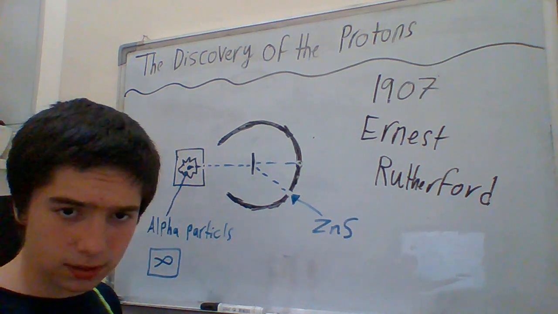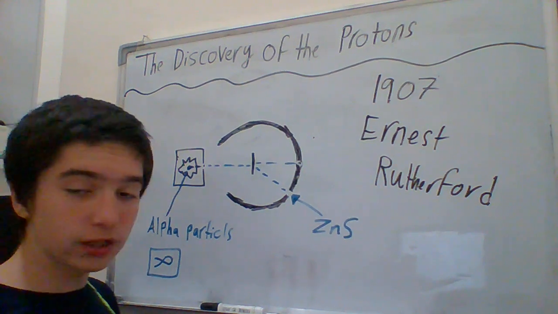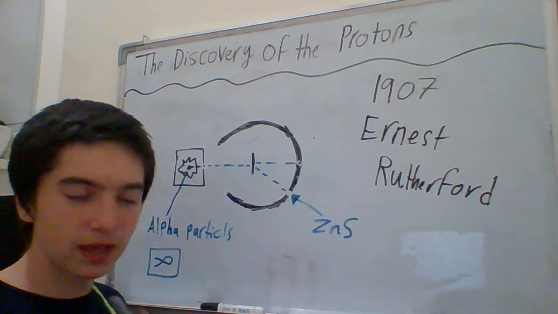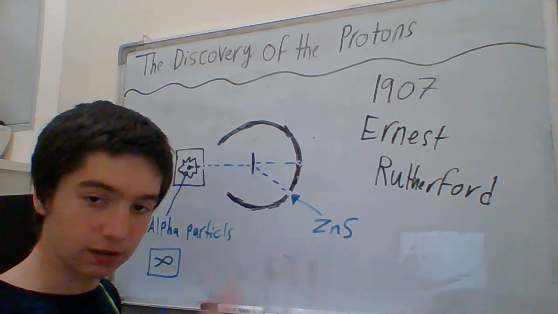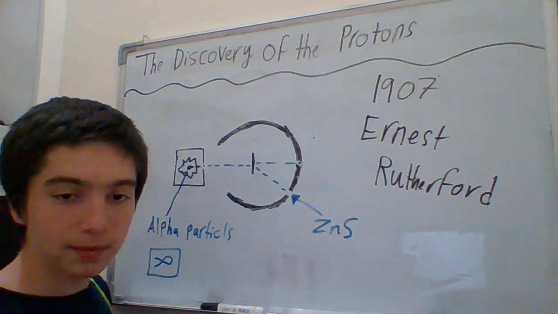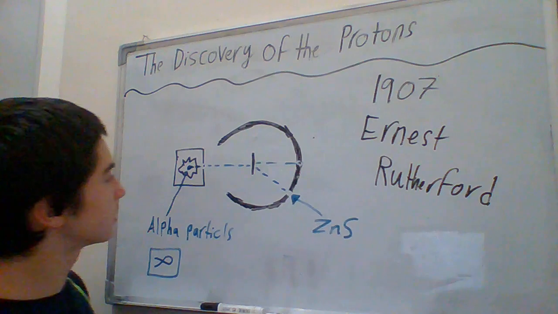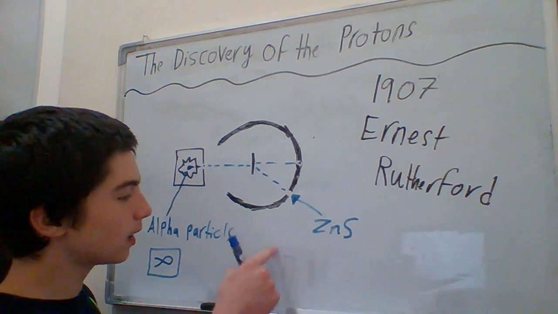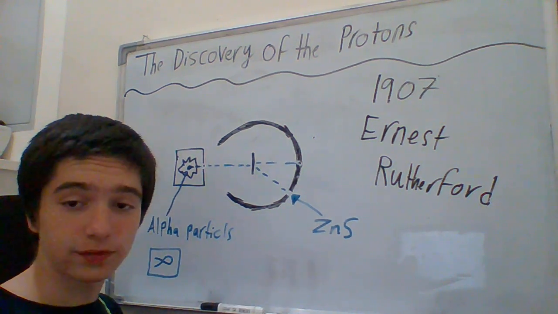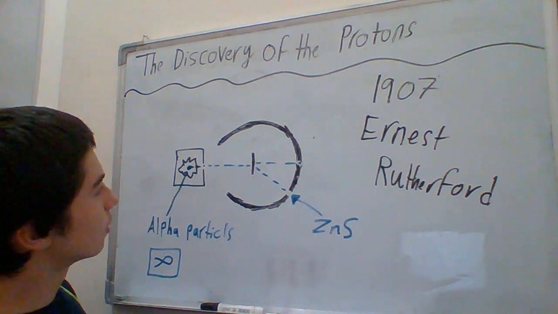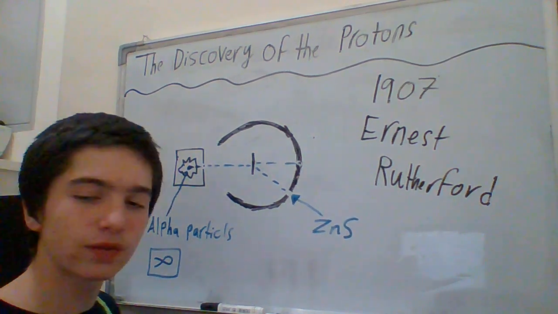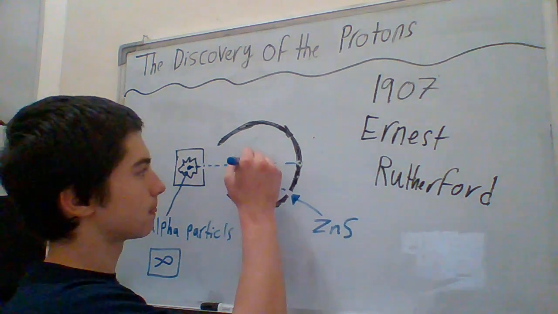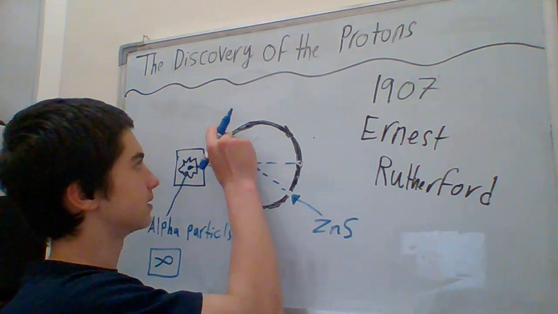So he thought about it. He tried to do the experiment again. But what did he do now? Of course, out of thousands and thousands of shots, only one got deflected. So he tried the experiment again, but he wasn't shooting the alpha particles repeatedly. He shot them one by one. It will take a lot of time. So he shot them one by one, and again, out of thousands and thousands of shots, one got deflected again.